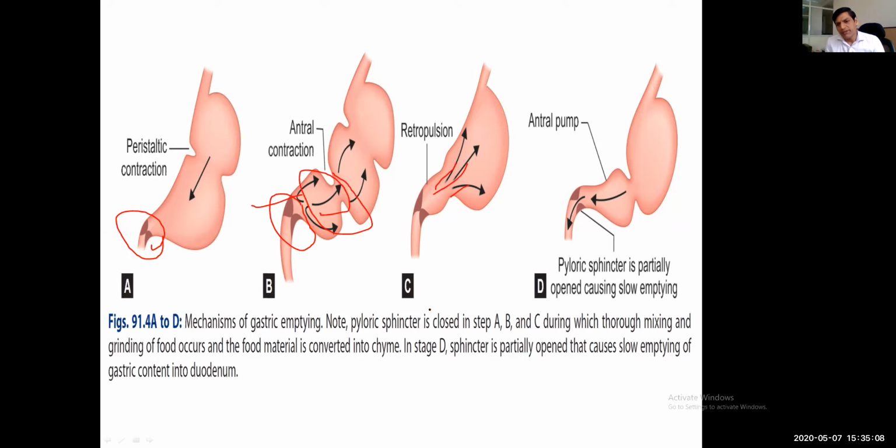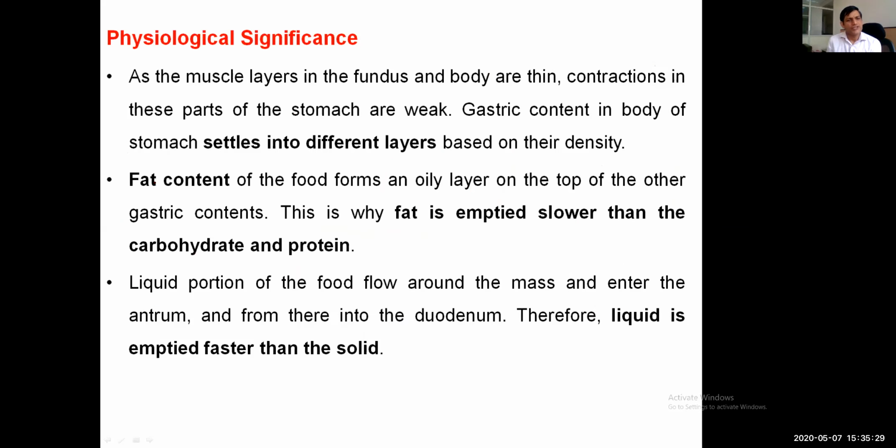And in antral pumping, the sphincter is partially open, causing slow emptying. In the last phase, when the antral pump acts, now the pyloric sphincter is open. So the regulated and controlled emptying starts. What is the physiological significance of this gastric emptying?